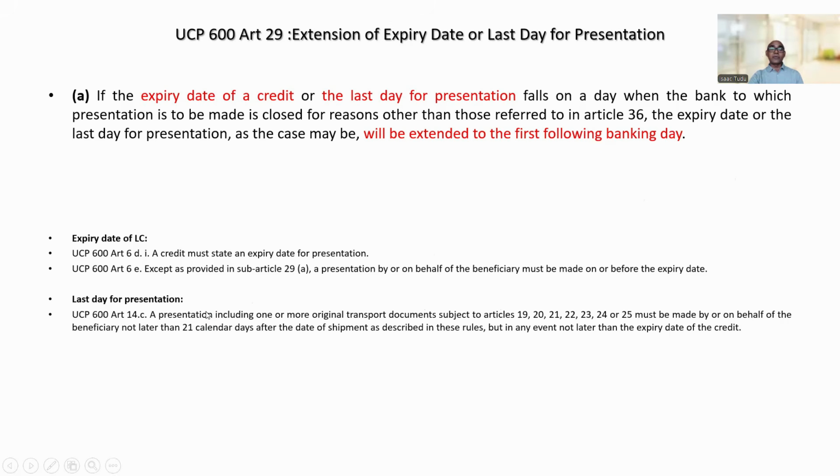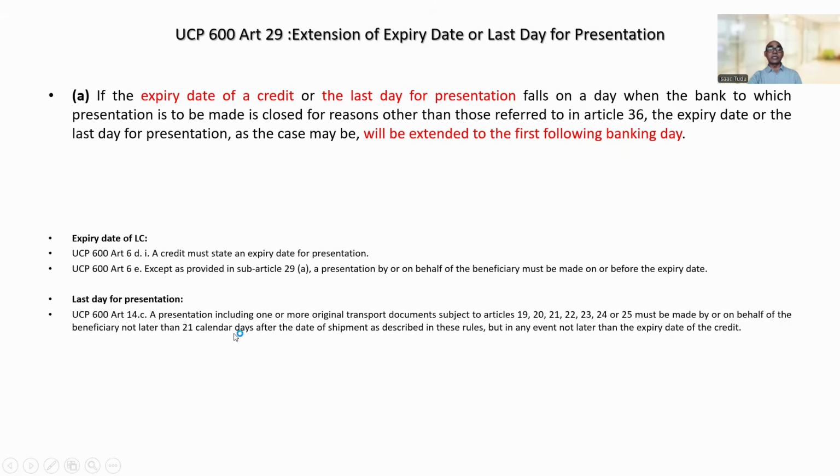One more term we need to focus on: calendar days. Is there any difference between banking days and calendar days? Yes, calendar days means any day of the calendar year and not only a day on which a particular bank is open. That means when you calculate calendar days, you will include holidays, non-banking days, Saturdays, Sundays, every day.